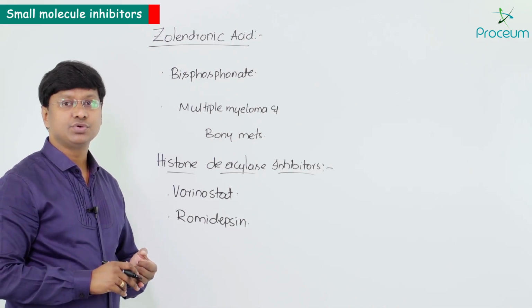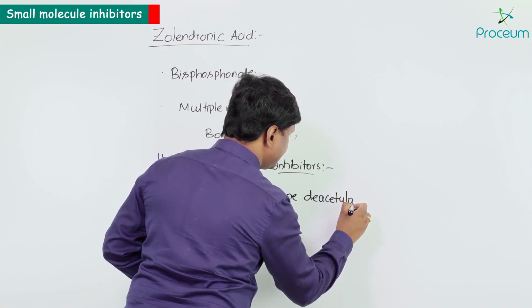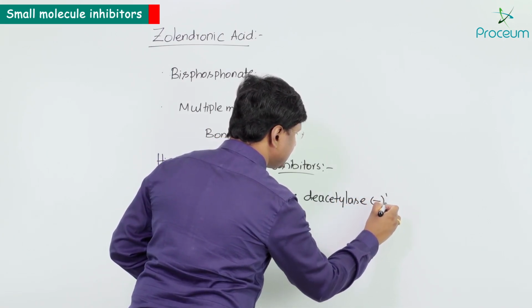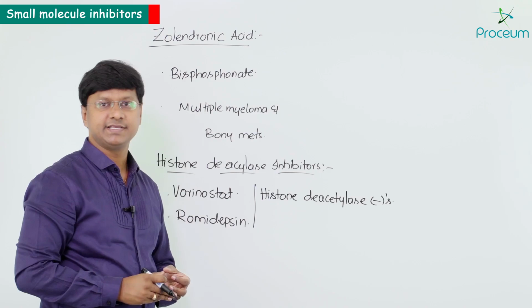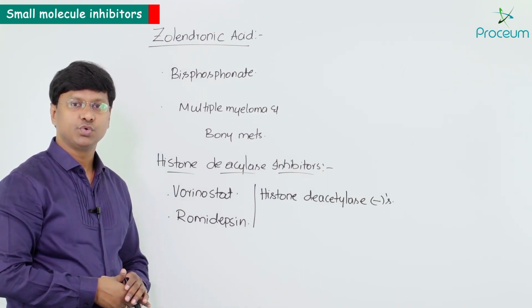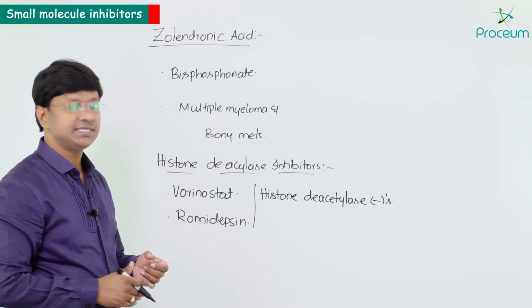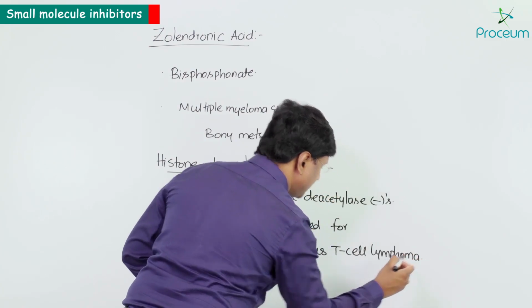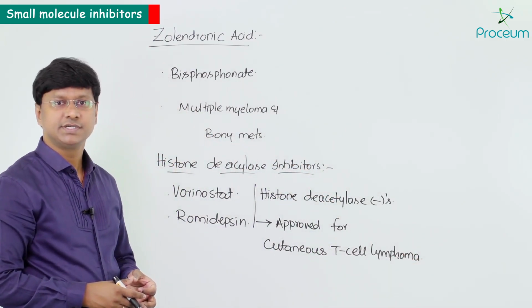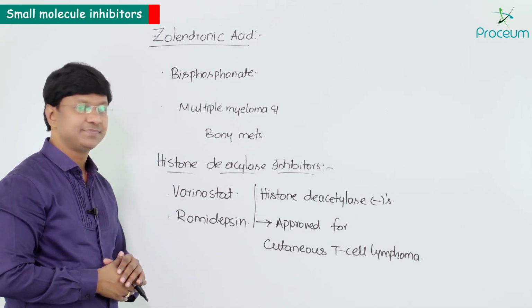These are histone deacetylase inhibitors. Now where are these drugs used? Remember, vorinostat and romidepsin are approved for cutaneous T-cell lymphoma. So that is about vorinostat and romidepsin.